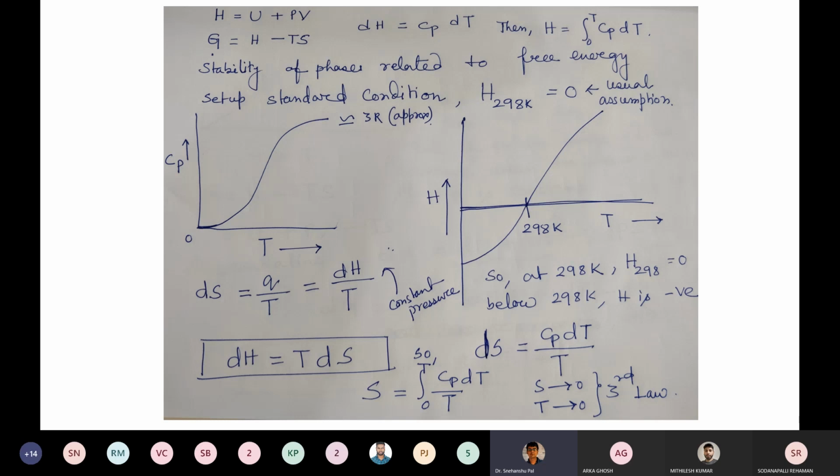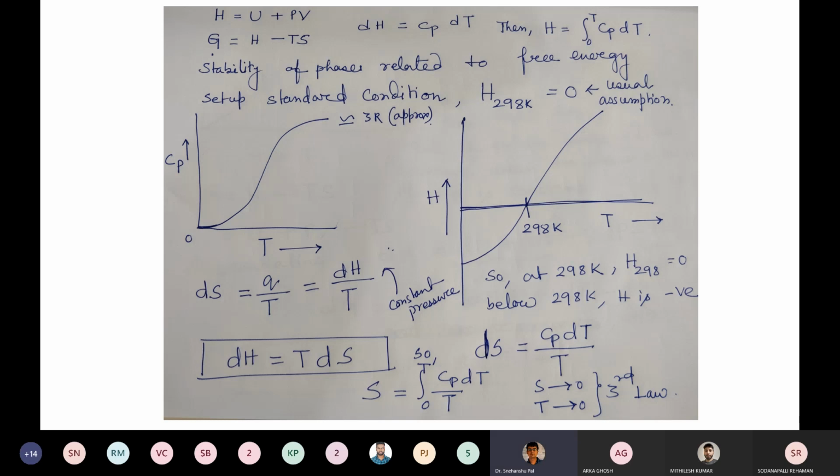This is the standard condition. It is actually a general assumption, a scaling kind of thing. It's the standard condition assumption. So at 298 Kelvin, H298 equals 0. Below that, H is negative. Above that, H is positive.